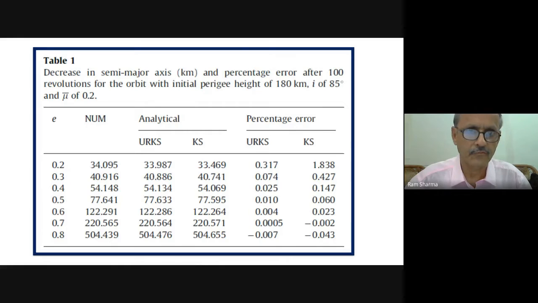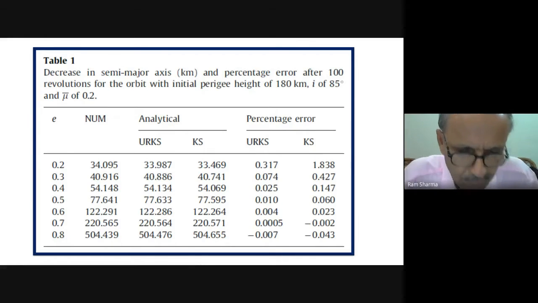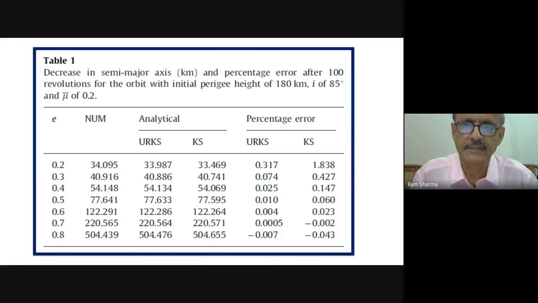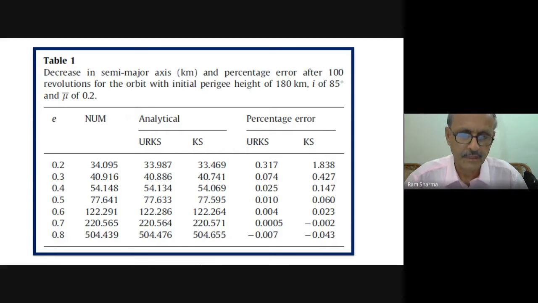A lot of work should come with these uniformly regular KS canonical variables and KS as well, because through the Hamiltonian, which is fundamentally based on the two-body problem, you get the Hamiltonian equal to 0 for the unperturbed case, which means all the variables are constant.